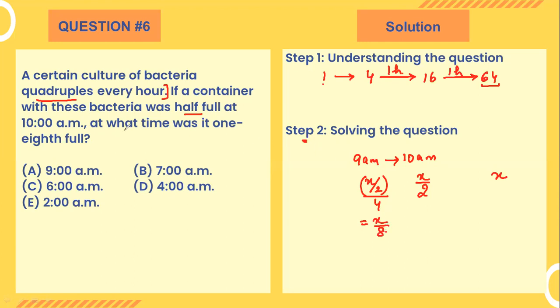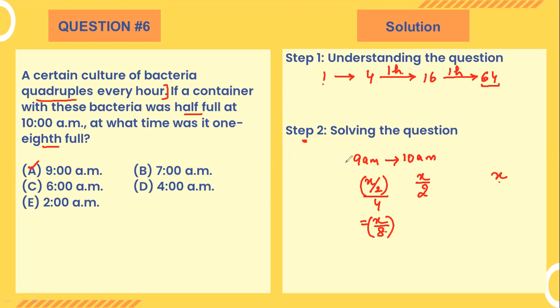The question is, at what time was it 1/8 of the full population? We have to find out the time when it was 1/8 of the total population. So we have to find X by 8, and that was at 9 a.m. That means option A must be the correct one.